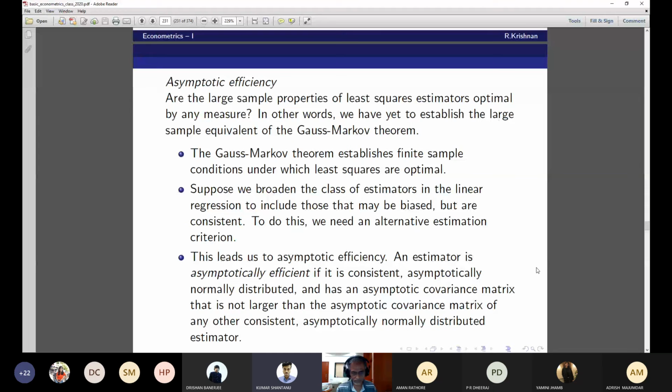Sir, this is basically the Gauss-Markov theorem, where we say betas are the minimum variance unbiased estimator. Yes. Sorry, just minimum variance estimator. That is sometimes called finite sample efficiency. Now this is asymptotic efficiency. That's it.